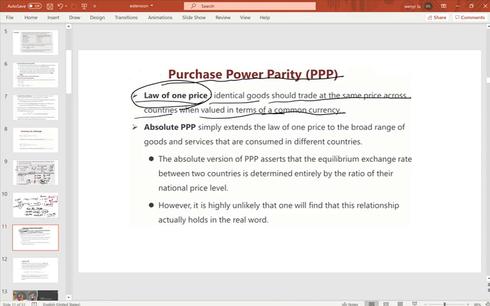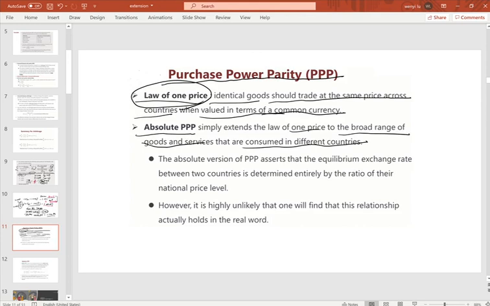And we have the absolute PPP, absolute purchasing power parity. This one extends the law of one price to the broad range of goods and services that will be consumed in different countries. Let me give you some examples.